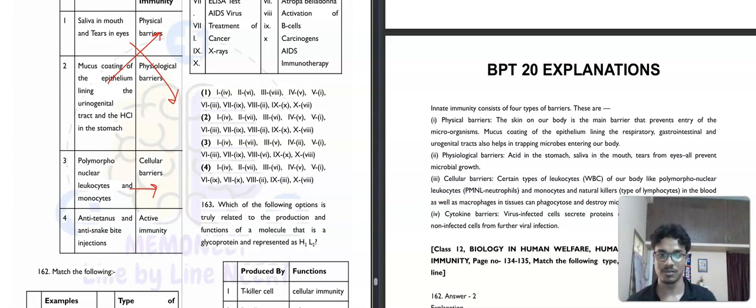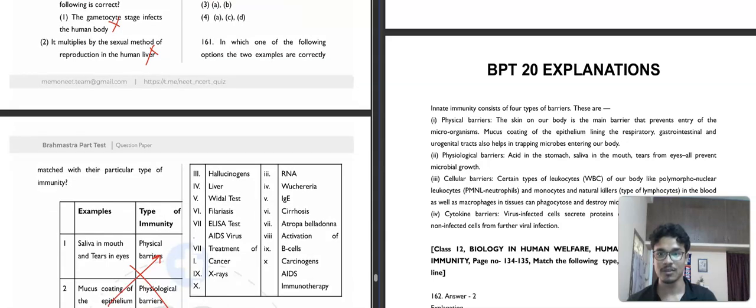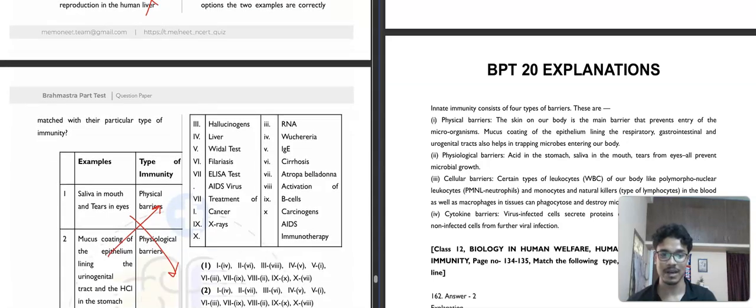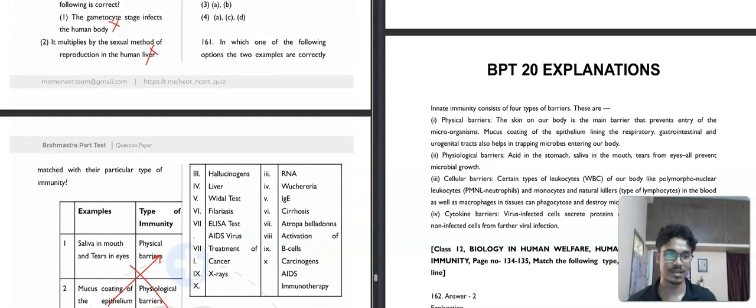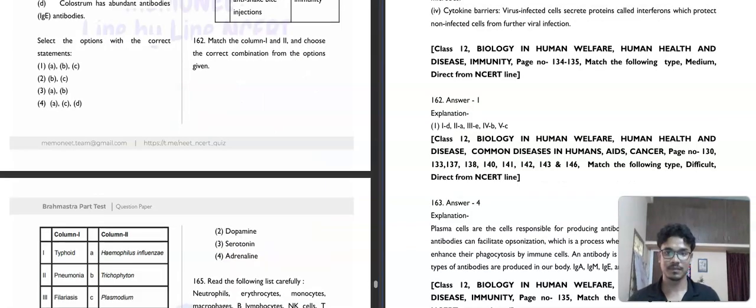Okay. So what the question is saying? The question is saying which of the following two examples are correctly matched. So you can see that the correctly matched in this is option number 3rd. Okay. So option number 3rd. These are passive immunity. Now moving to the question number 162.